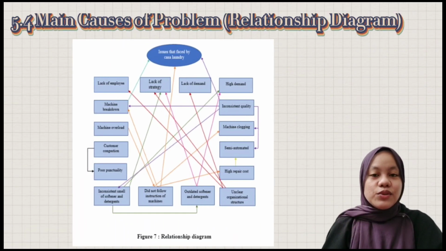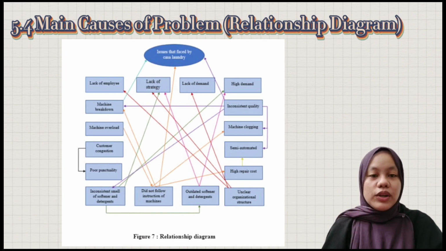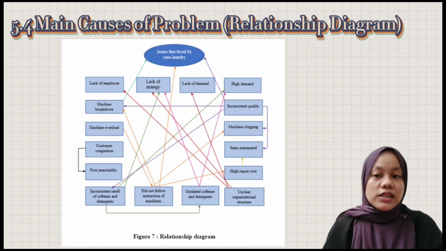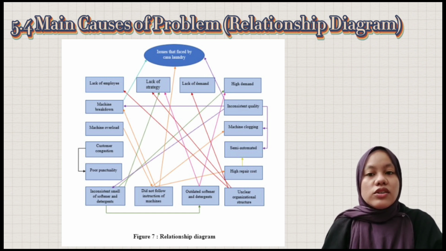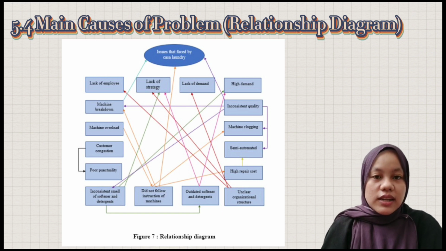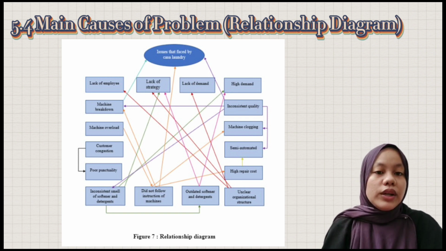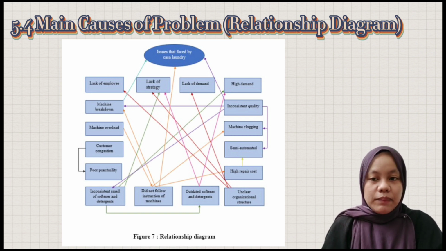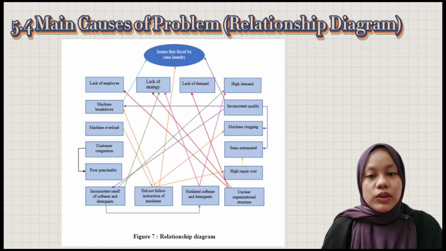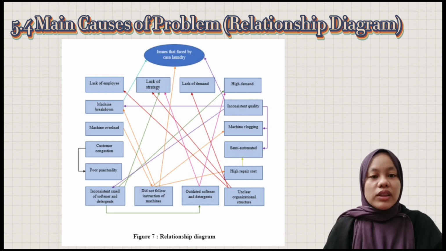The relationship diagram shows the cause and effect between all the causes that had been shown in the affinity diagram. All the causes have been transferred into the relationship diagram to focus on the cause and effect relation. This relationship can be explained by looking at the factor that brings an impact on the other factor by drawing the outgoing arrow. This diagram is used to create the linkage between the cause and the most relevant factors among the large pool of causes.